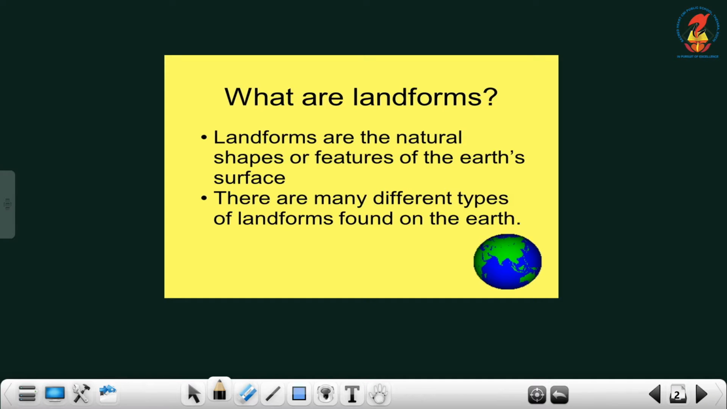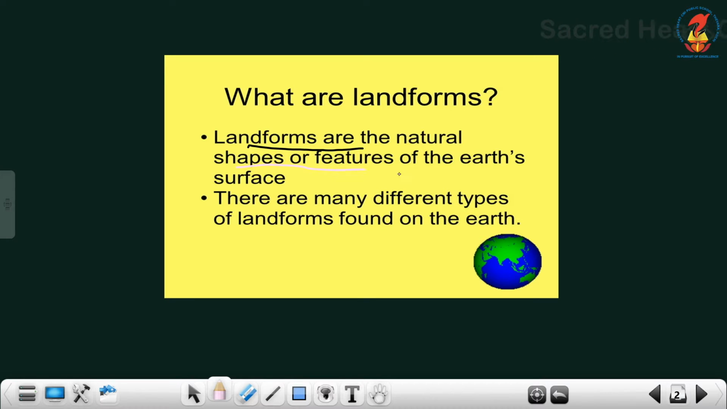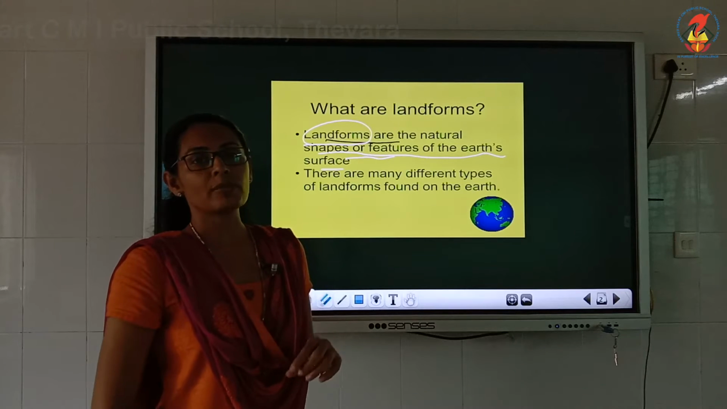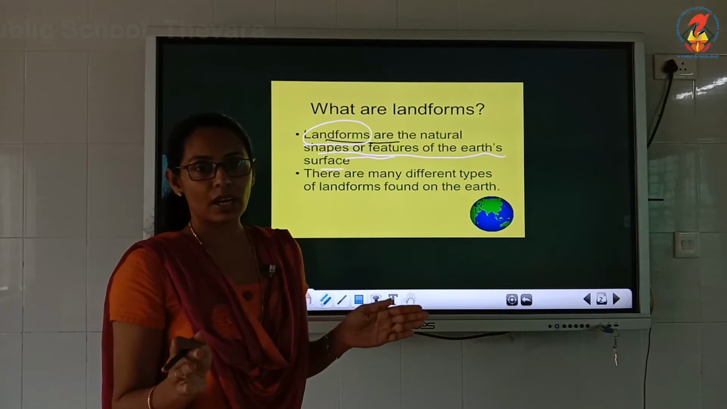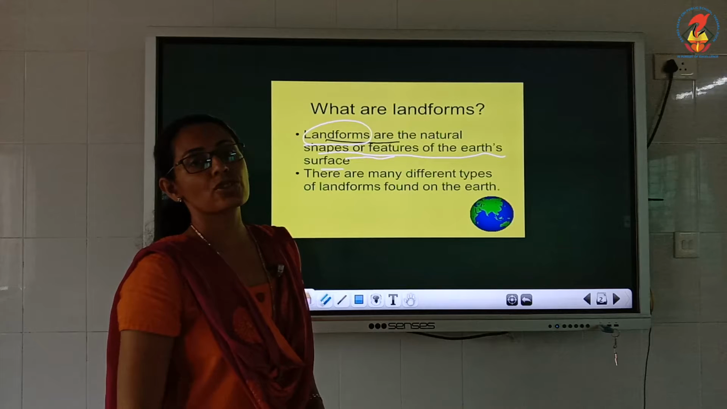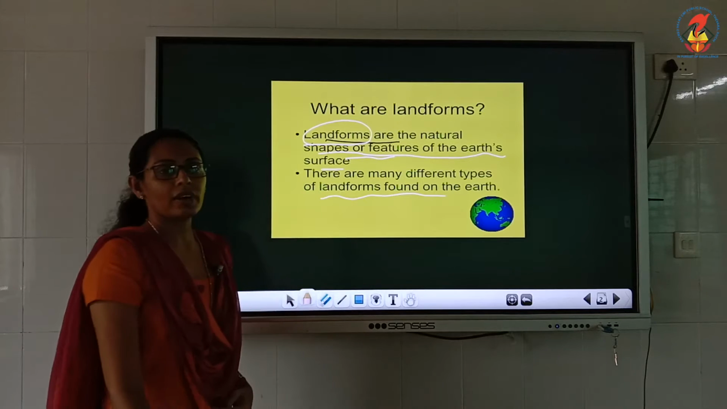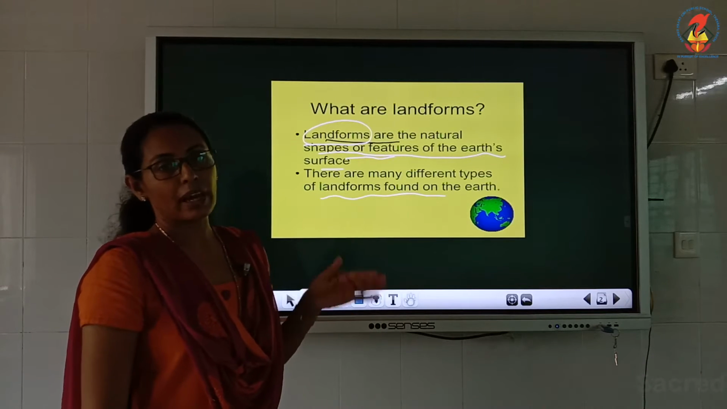Okay, so what do you mean by landforms? Landforms are the natural forms of the land, the natural shapes or features of the earth's surface. Understood? Landforms are the different shapes and features of the earth. And in our earth, we have different types of landforms.